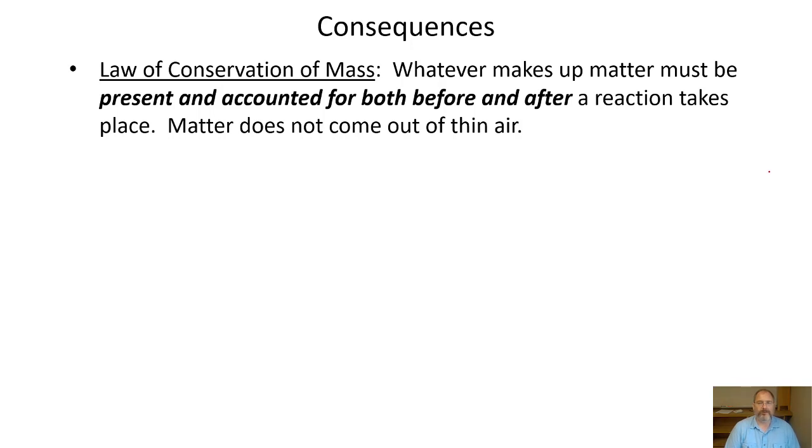So whatever is making up the matter has to be present and accounted for both before and after a reaction takes place. Another way of stating this is that in a chemical reaction, matter is not coming out of thin air, it's not being destroyed into nothingness, and it's not being formed from nothing. So whatever is making up the matter has to be there the whole entire time throughout the process.